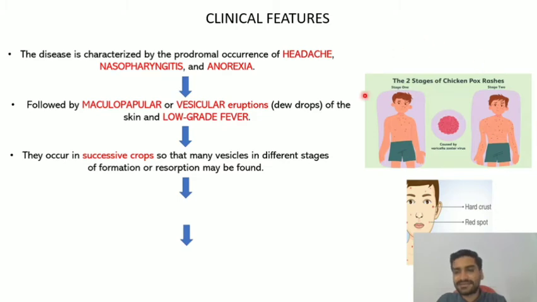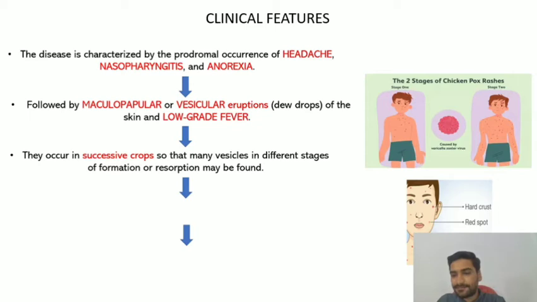In the same way, this disease also occurs in two stages. Firstly, the vesicles will only be seen in the truncal part of the body. It is mainly going to affect the trunk, following which the vesicles are going to spread into the whole of the extremities, face, and everywhere along the body, right? So the vesicles are going to occur in successive crops. Now there are three different stages which are going to occur in this vesicle, right?